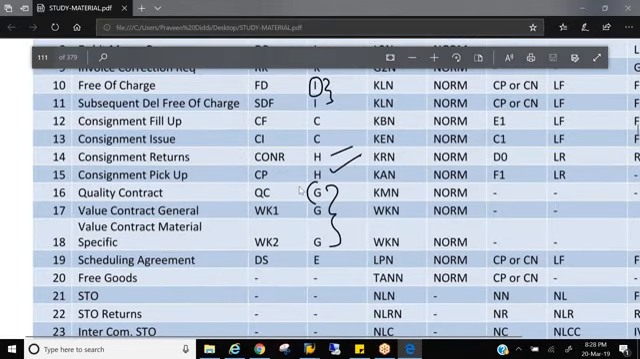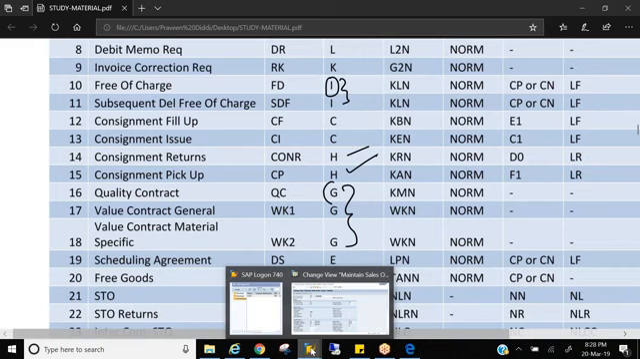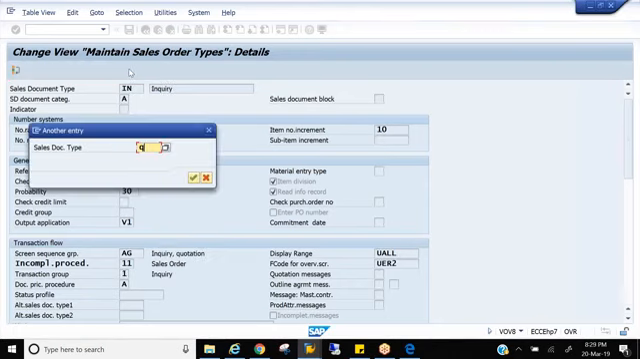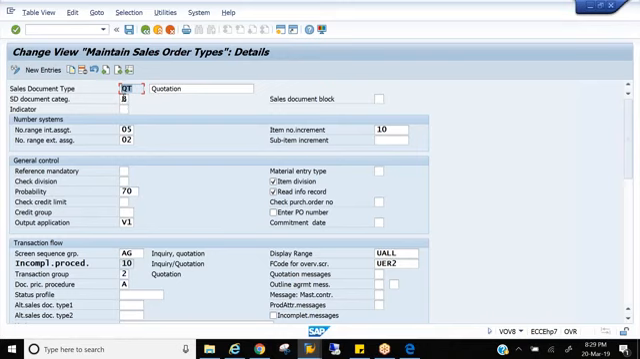If I go to inquiry, you will see it as A. If I go to quotation, you will see it as B, right? So the system will not identify any sales process or sales document by seeing this. It is only for namesake, for us to identify, but the system will identify by seeing this. Okay. The next is sales document block.